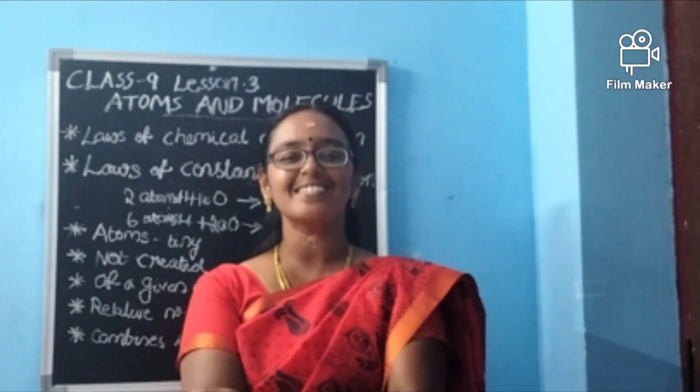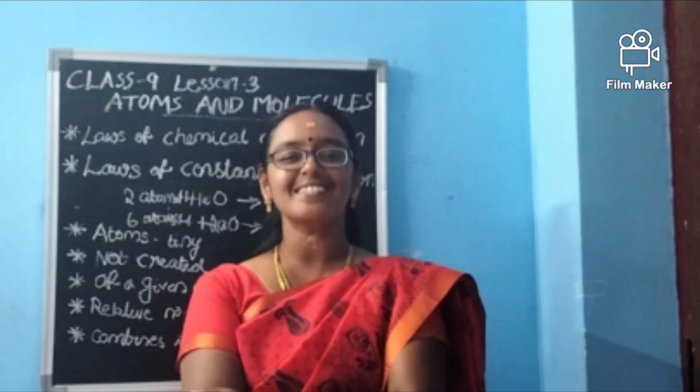So we can say 2 atoms of hydrogen and 1 atom of oxygen combine to form what, ma'am? 1 unit of water, isn't it? So if I have 6 atoms of hydrogen and 2 atoms of oxygen, can it be H6O2? No, it should be H2O.